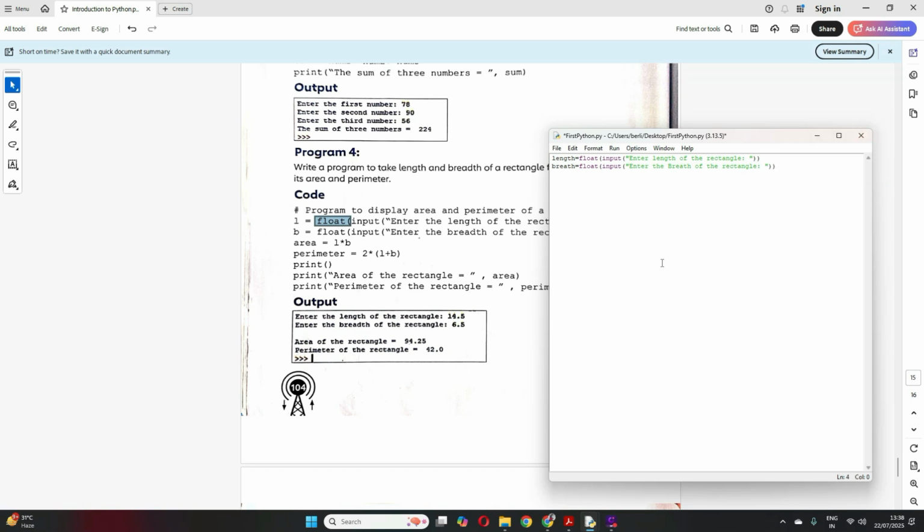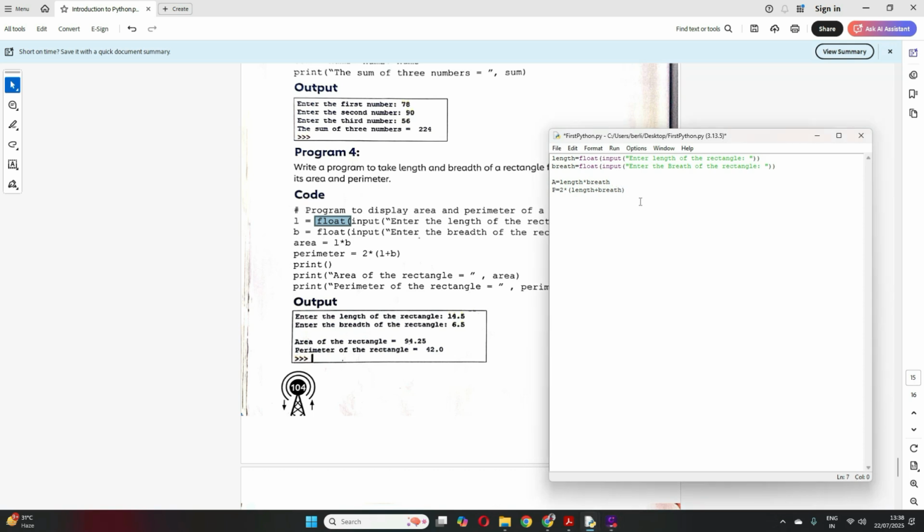Now we have to calculate its area and perimeter. So area, I'll take it as A, maybe A is equal to length into breadth, correct? Similarly, perimeter P is equal to 2 into length plus breadth. Okay, so my perimeter will be 2 into length plus breadth, correct?